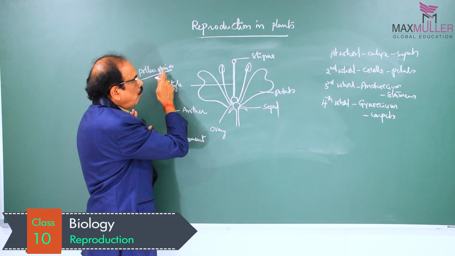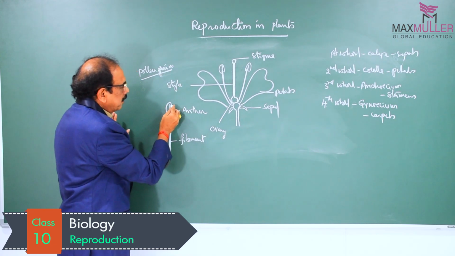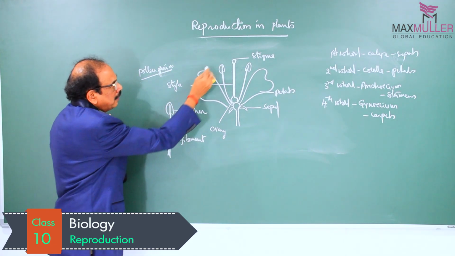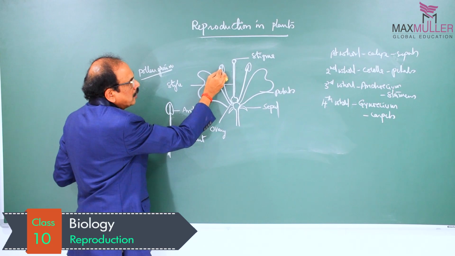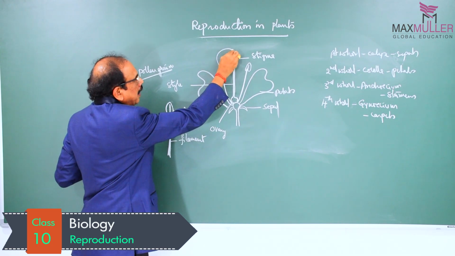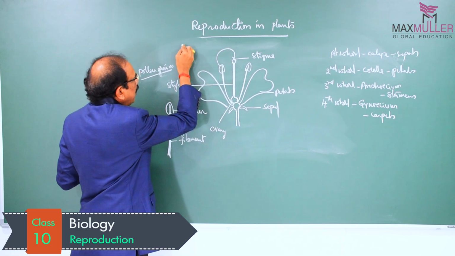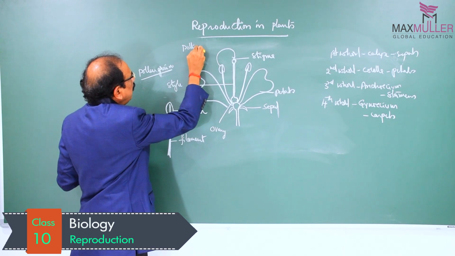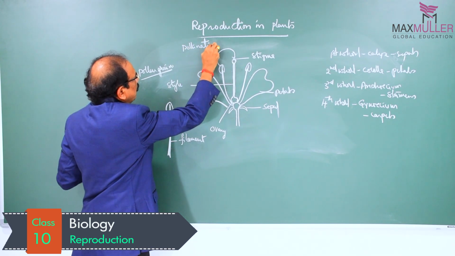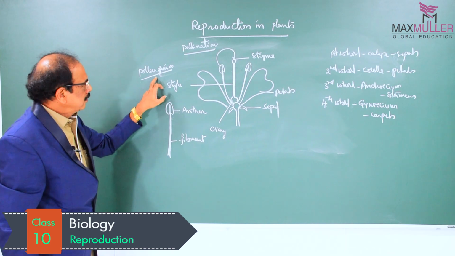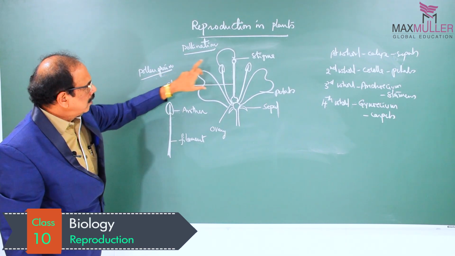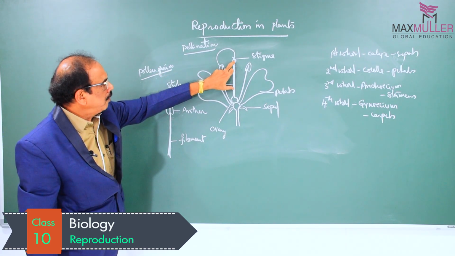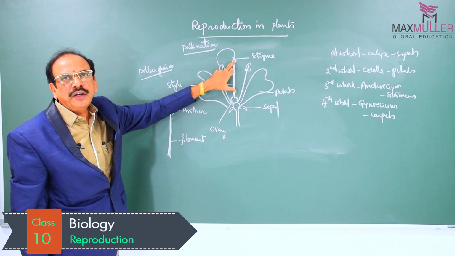The transfer of pollen from anther to the stigma of a flower is what we call pollination. This is the anther. The transfer of pollen grains from anther to the stigma of a flower is nothing but pollination.